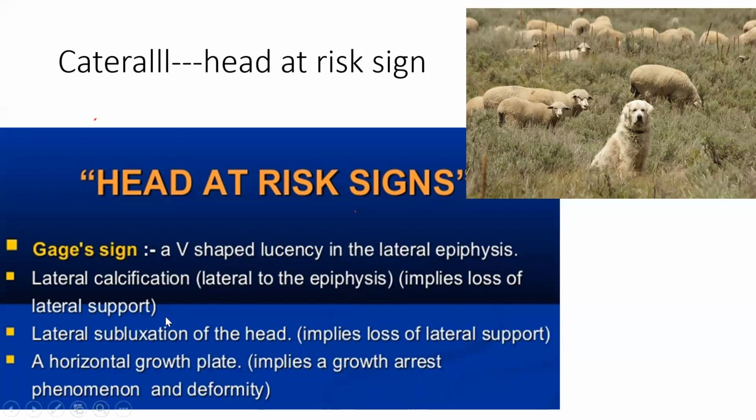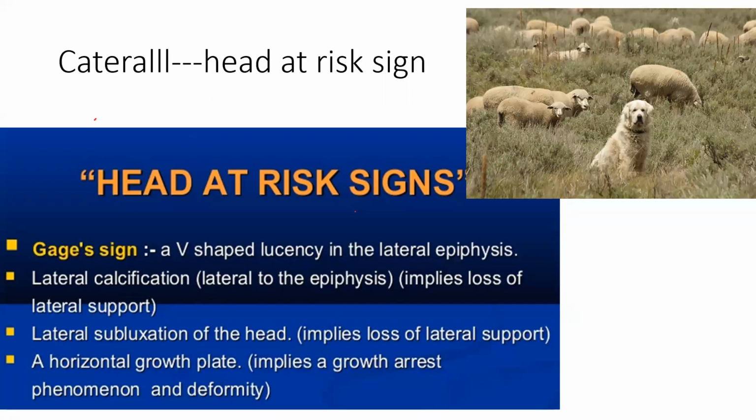So the first thing, regarding Catterall, I kept it silent. So this is all of Catterall, the head at risk sign. He will control all of these. So what are the signs? Gage signs. So he is having Gage signs all over. The first thing, the most common and important, is lateral subluxation of the head.